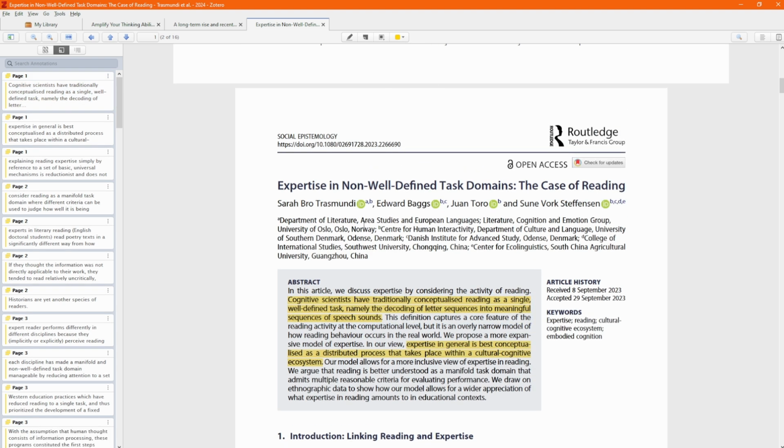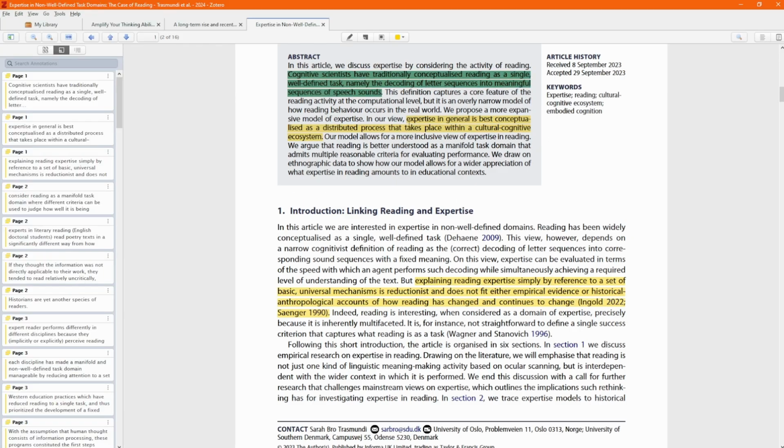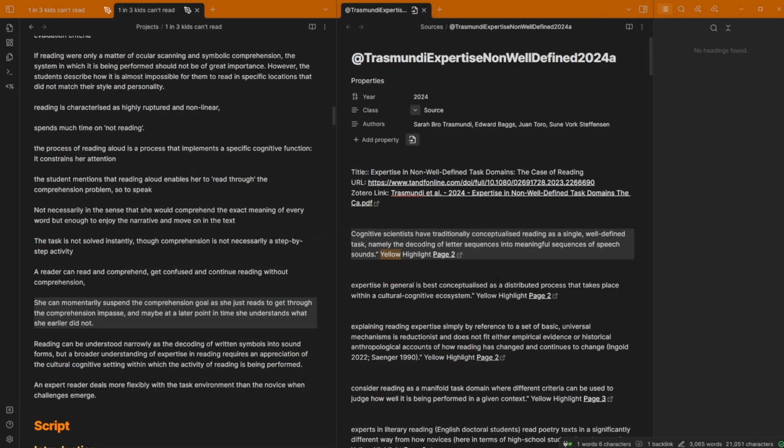And then I export it into Obsidian, which you can see here is the export. So this is just all of the highlights. You can see it's yellow because all of them are yellow, and I can click on the page 2 and it takes me to that highlight in Zotero. So if I do need more context, I can go back. I then have basic information, so the URL of where it is, the Zotero URL, the title, and then the year at the top, so that's when it was published.